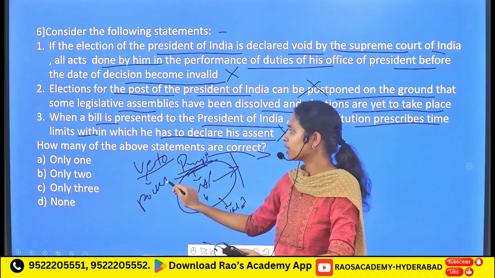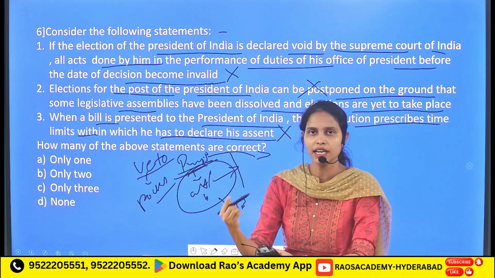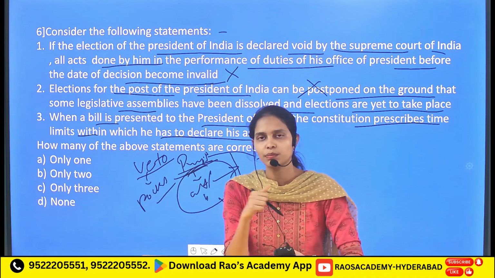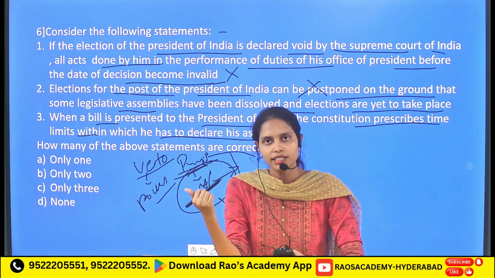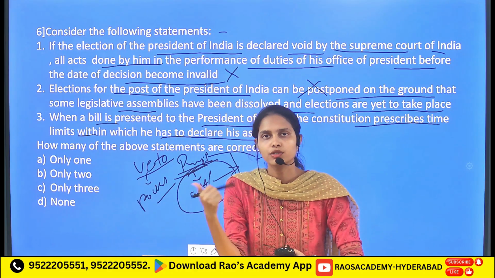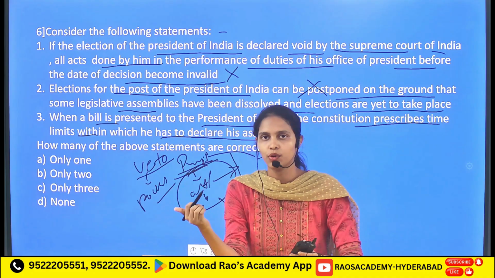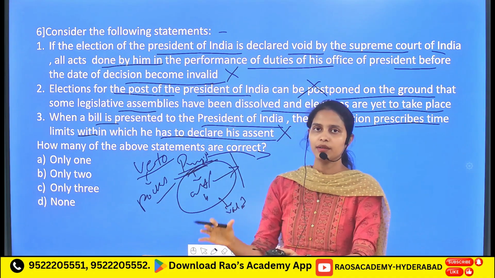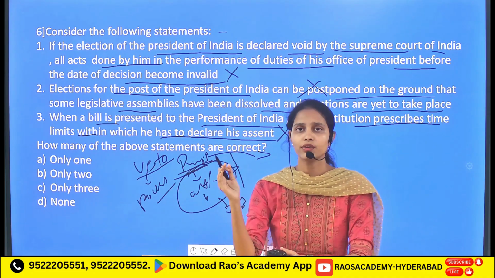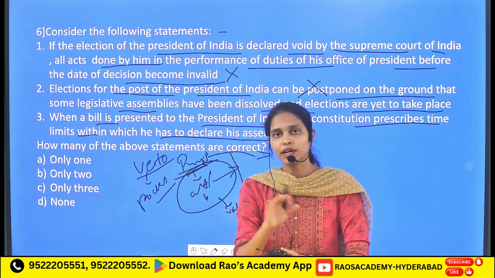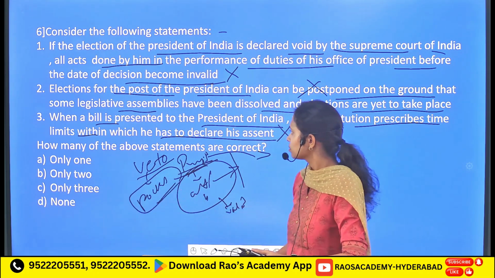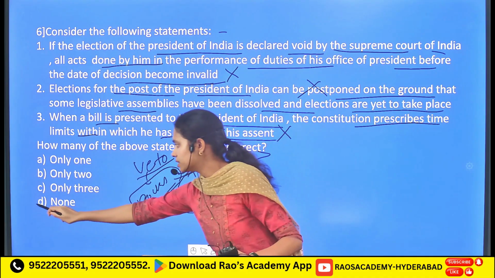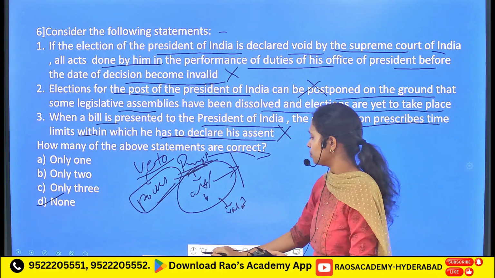Here the term pocket veto refers to the fact that whenever a bill has been presented to the President of India, it is up to the President whether to give assent immediately or to take as long as he wants. There is no time limit that the President has to give his assent within a particular time. That's what we call the pocket veto. So the answer is none. All are incorrect statements.